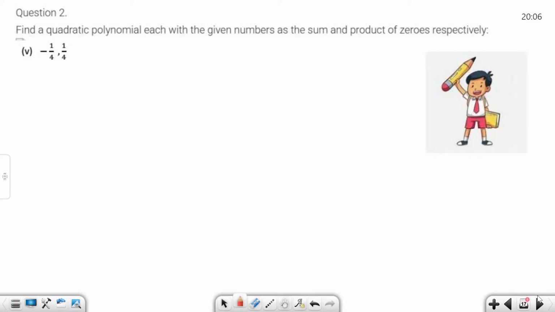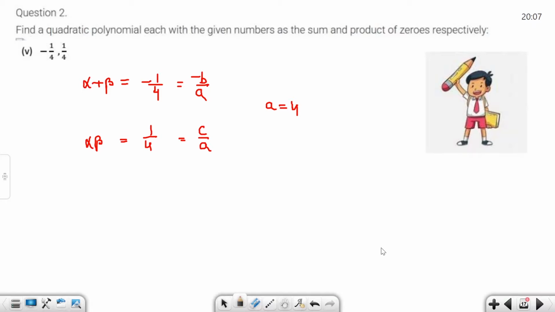Next, here the sum of zeros alpha plus beta is minus 1 by 4 and alpha into beta is equal to 1 by 4. Sum of zeros is minus b by a and product of zeros is c by a. The a denominator value is the same, so write a is equal to 4.